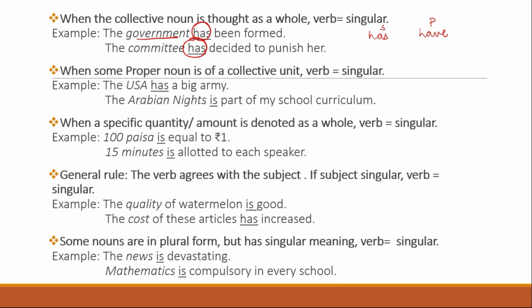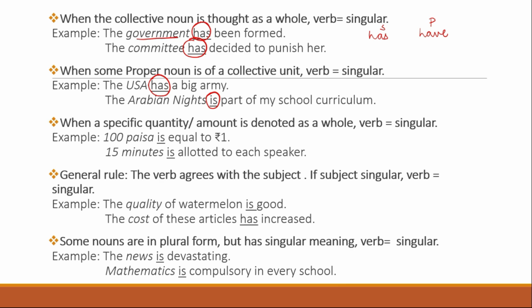So therefore, it is considered singular. Example, the USA has a big army, singular. The Arabian Nights, the entire collection of stories, is considered as one entity. So even though it is nights, you might think it's plural, but since it is one collective unit, the Arabian Nights is part of my school curriculum.